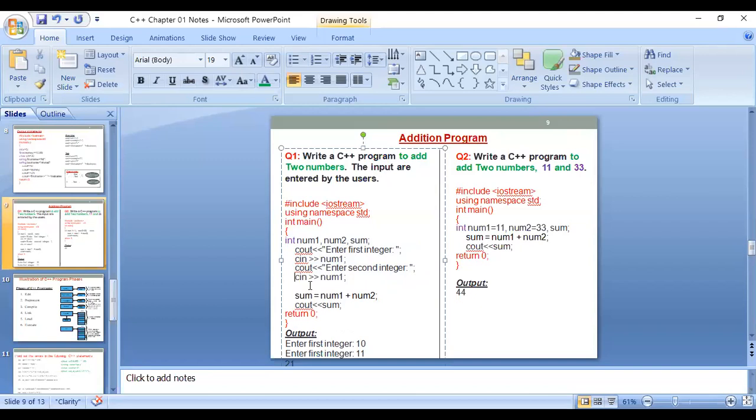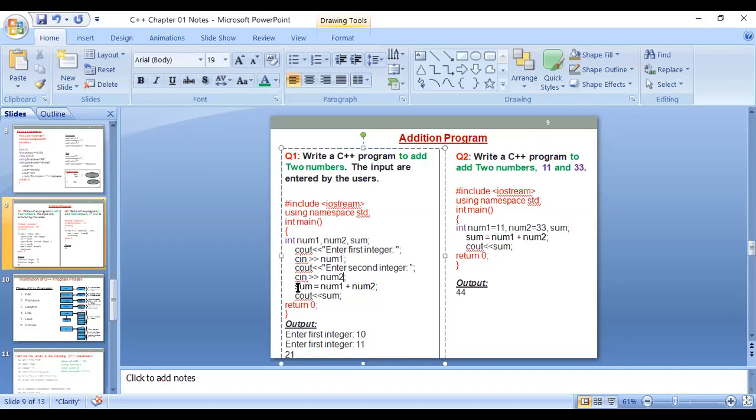Okay, this one was mistakenly written. No problem. The first number, number 1, is written, and you enter. Then after that, you have to enter the second number, number 2. Cin number 2. Okay, the first integer, the second integer: the first number is number 1 and number 2.